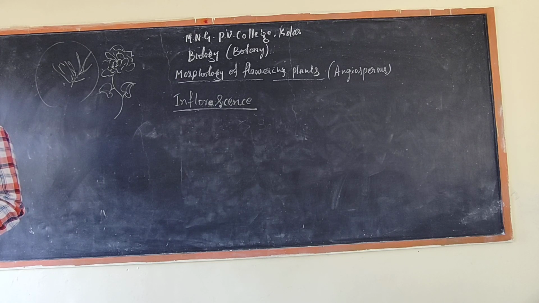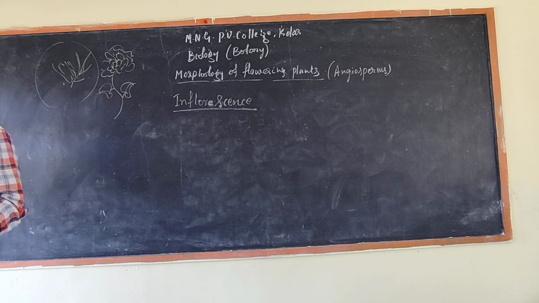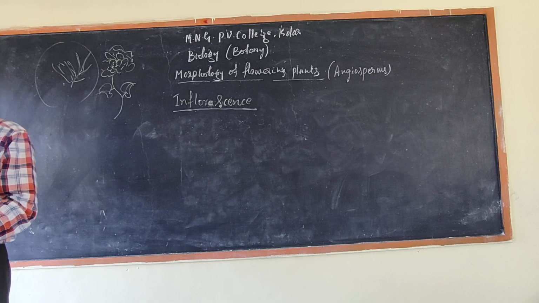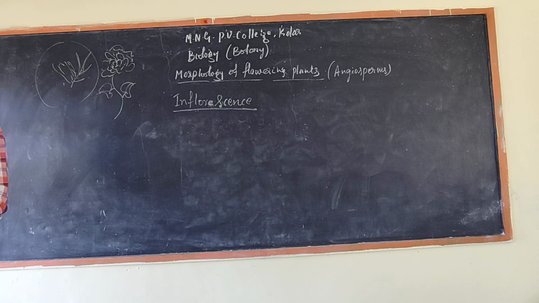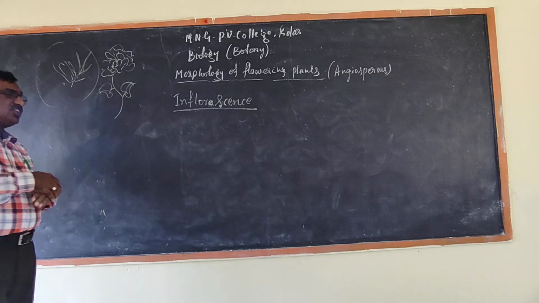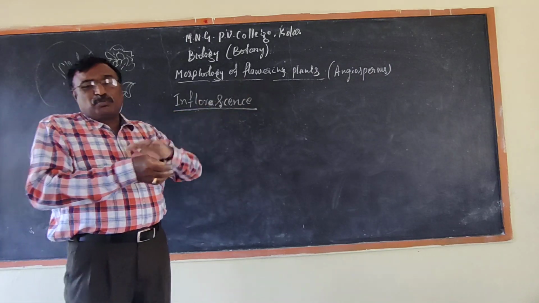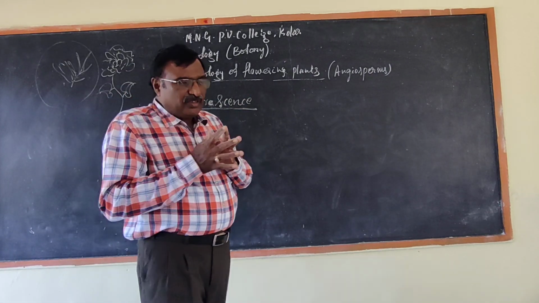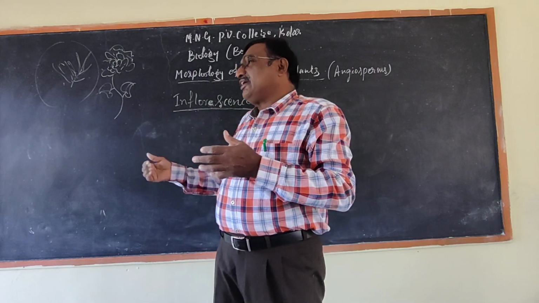Characters, and what are the parts of this, everything I will tell you, and I will draw the diagram: the peduncle, the pattern, and what part is there, the entire leaf, the entire flower. I will explain with the help of examples. By then I will give you the detail about the diagrammatic representation with the help of a chart and also on the blackboard. You should study once, and you will be able to understand. Once again we will write on the blackboard.